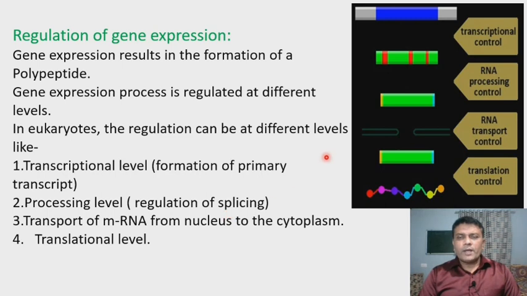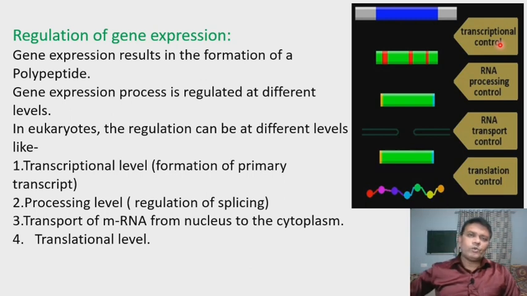Now here we can see the four different levels which control the expression of a gene. The first one is the transcriptional level, in which the process of transcription is stopped, and it is called transcriptional control.